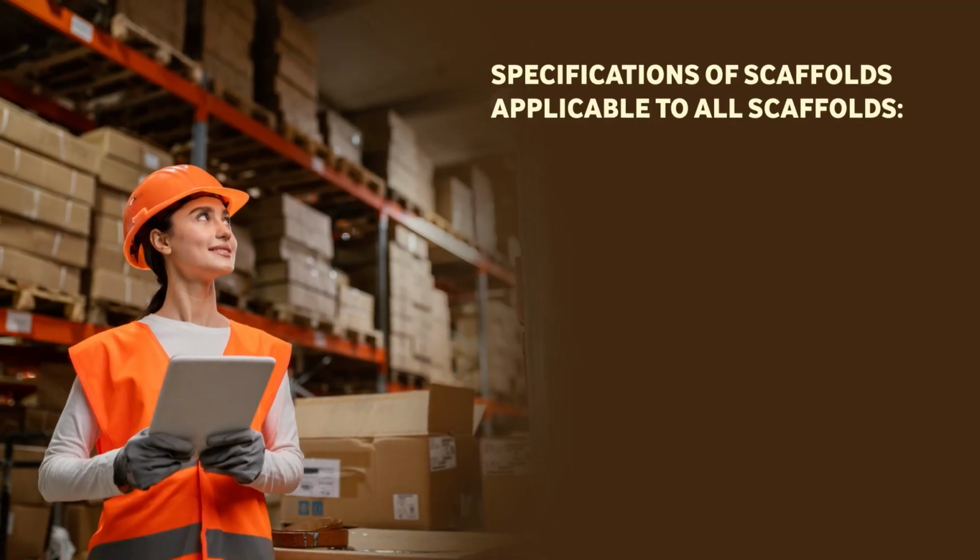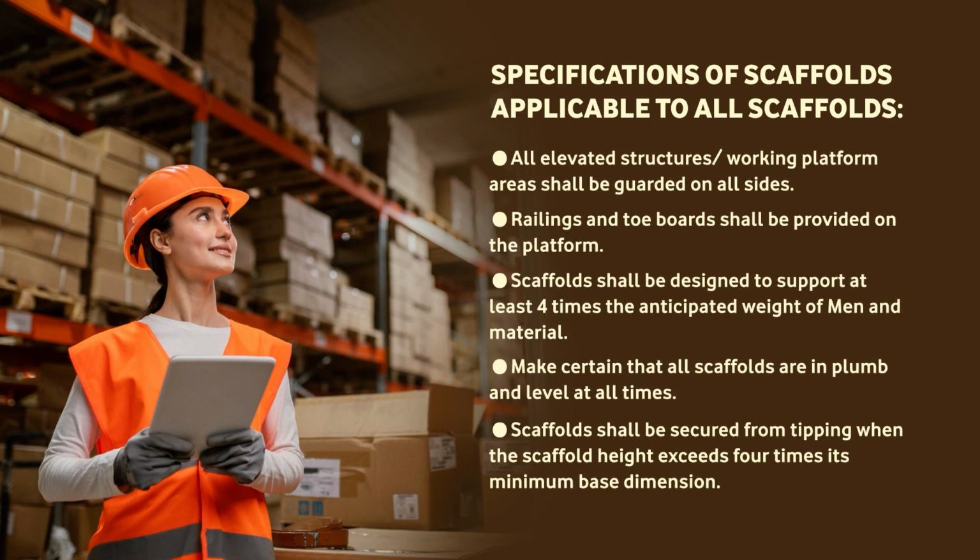Let us discuss specifications of scaffolding applicable to all scaffolds. All elevated structure working platform areas shall be guarded on all sides. Railing and toe boards shall be provided on the platform. Scaffolds shall be designed to support at least 4 times the anticipated weight of men and material. Make certain that all scaffolds are plumb and level at all times. Scaffolds should be secured and tied when the scaffold height exceeds 4 times the minimum base dimension.